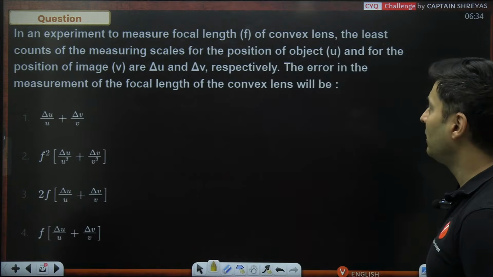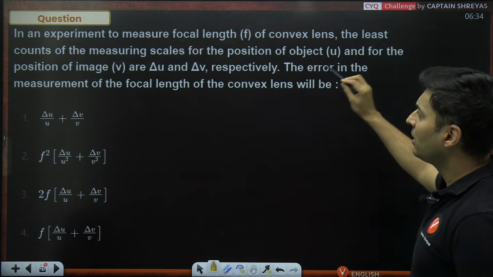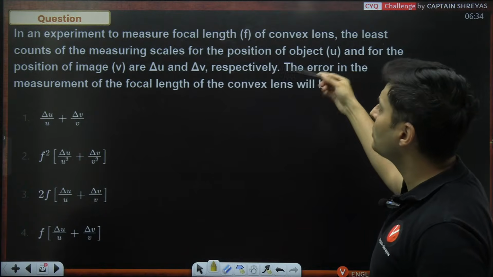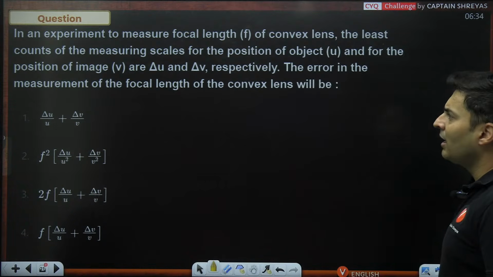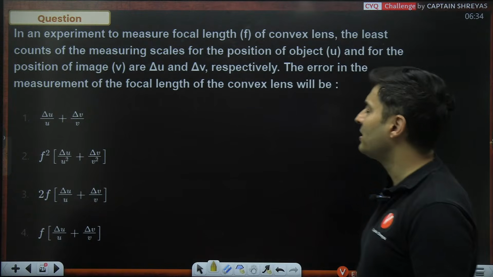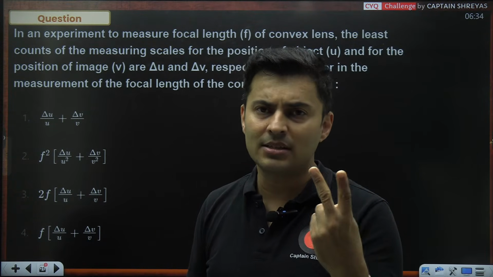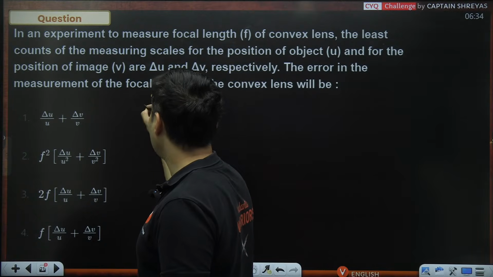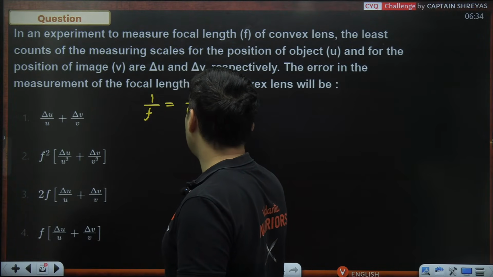In an experiment, focal length, least count is the least counts of the measuring scales of u and v are delta u and delta v, then the error in the measurement of the focal length of the lens. See, focal length can be measured if you know object distance and image distance using the formula 1 by f is equal to 1 by u plus 1 by v.